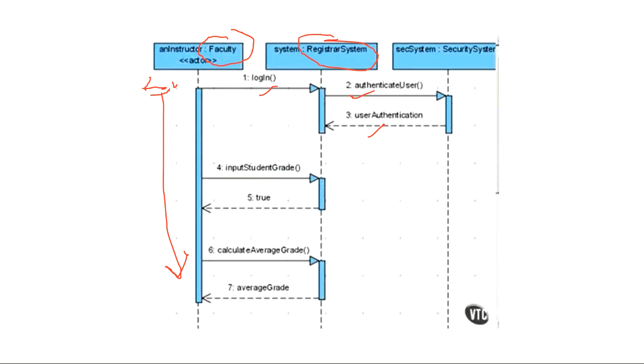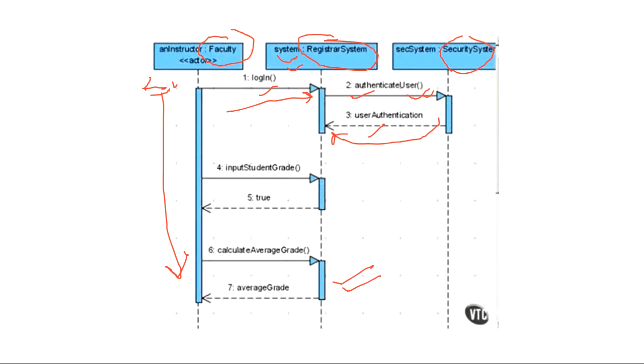The faculty wants to enter the students' grades on the portal, and then calculate the average of the grades. So first the faculty logs in, and the registrar system in the background authenticates the login ID of the faculty, and it sends the authentication that yes, your SAP ID is right, and the faculty has logged in on the system.